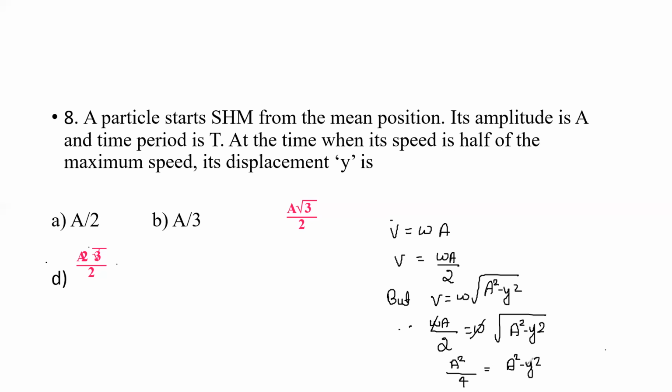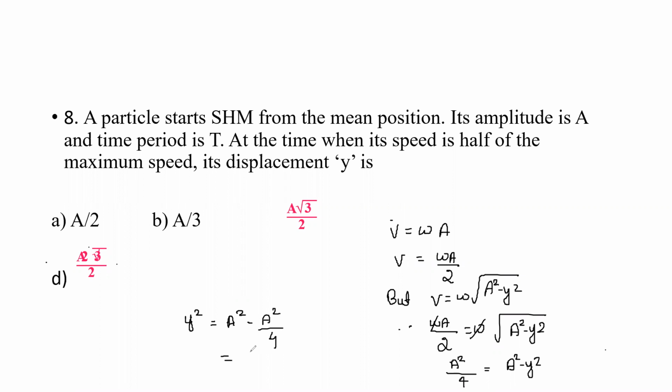So simplify this equation: y square is equal to A square minus A square divided by 4.